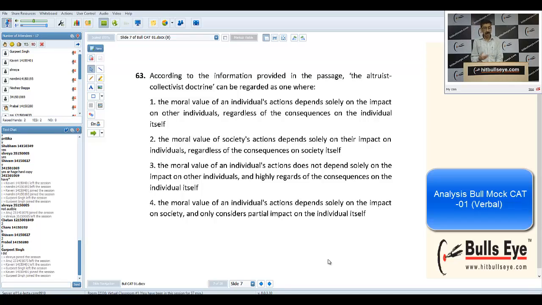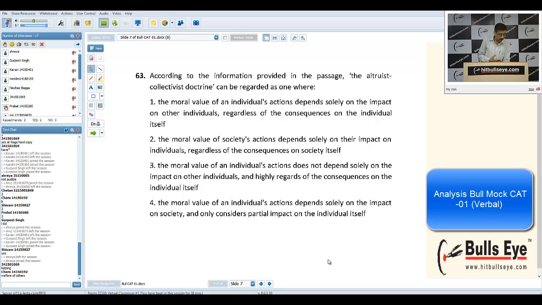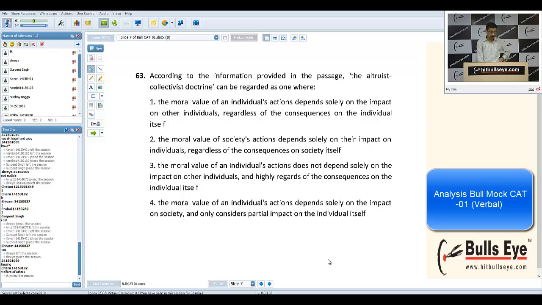I could have answered this question even without reading the passage, provided that my vocabulary is average or above average. Altruist, do we know the meaning of altruist? Altruist means you rise above your self-interest, taking care of society and thinking of other people also. So altruist collectivist means you have to think collectively as a society. It should not be only about you. Selfless motive, helping, welfare of others. So probably pick up the choice which highlights this particular philosophy. Doctrine means philosophy. People are sometimes not able to get the meaning of the words asked in the question itself.